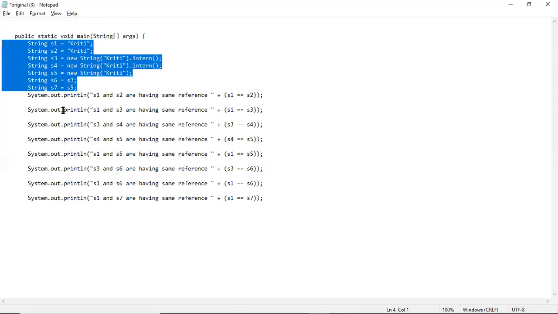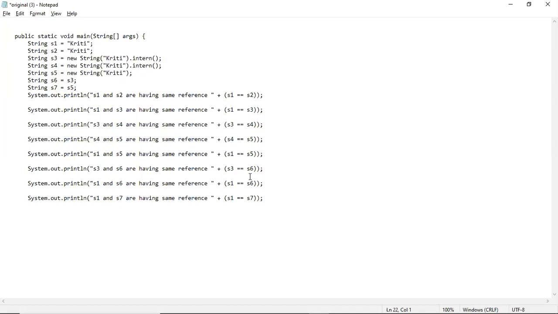You might be asking why this question is asked during interviews. The objective is to know your understanding of the string pool, along with your understanding of Java memory management. If you have a clear understanding of both of these topics, then you will be able to give the answer for this.